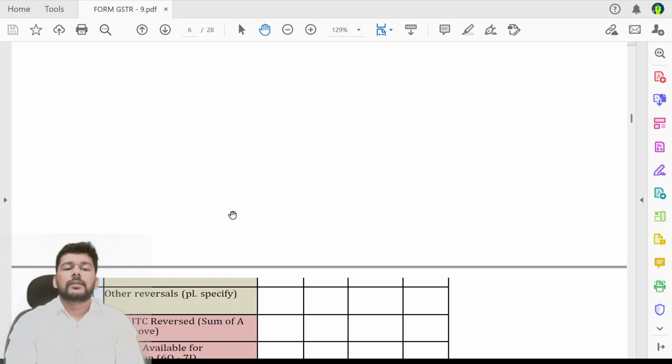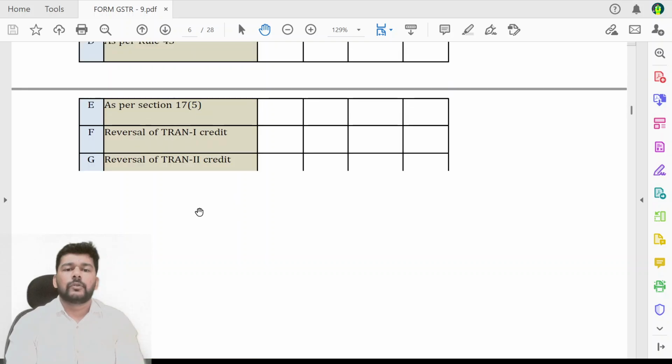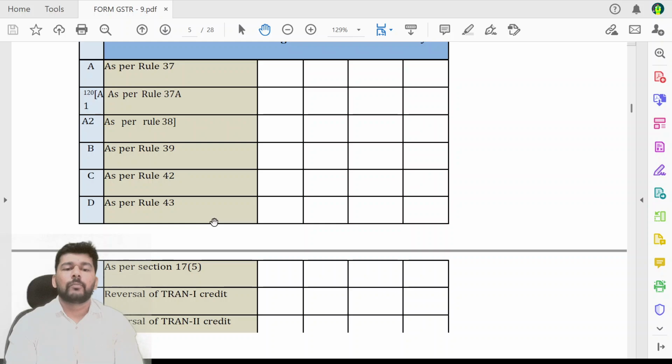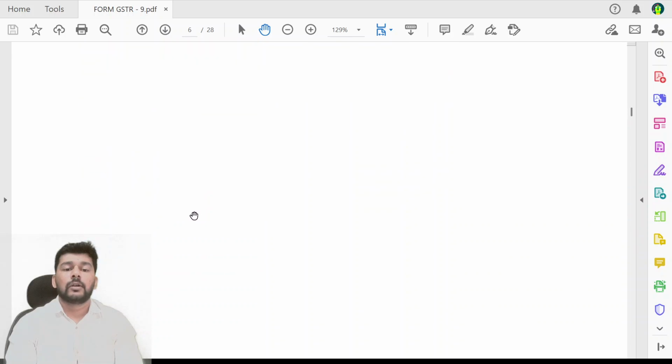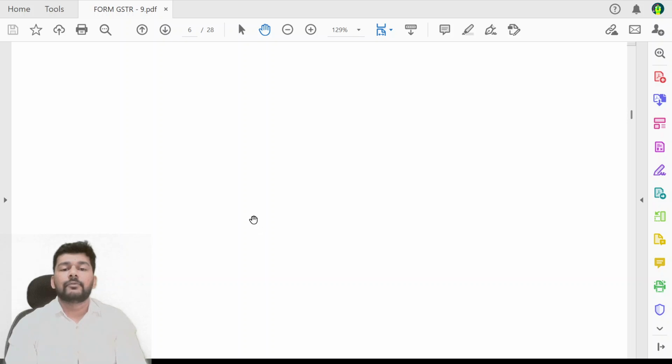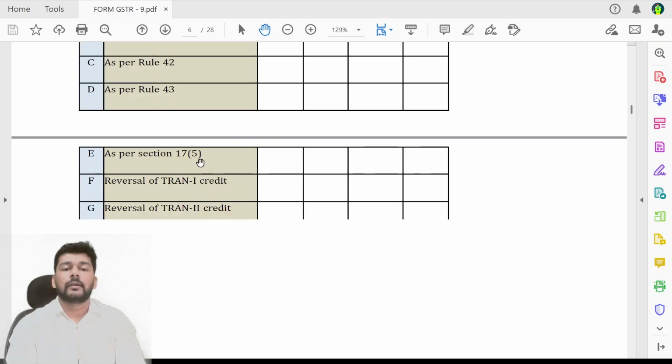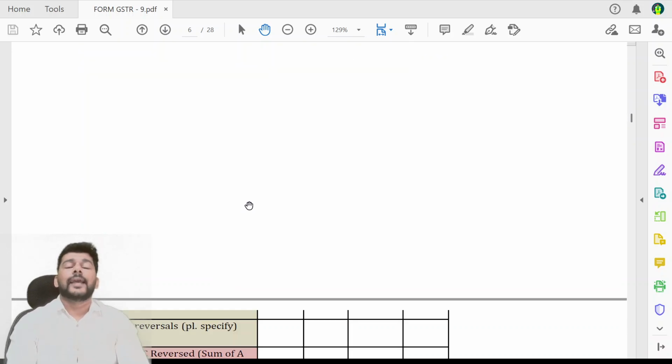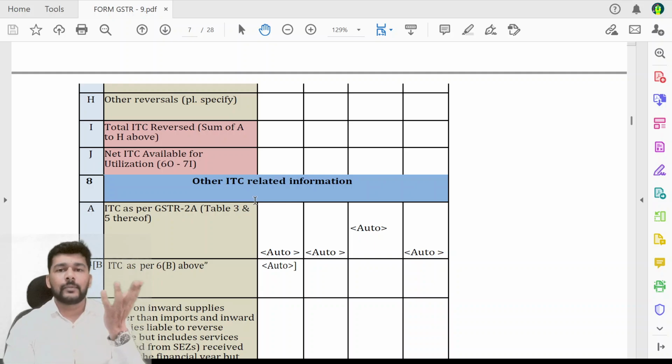Total ITC reversed is the sum of A to H above. So if you see, A to H above comprehensively covers even your amount of input tax credit reversals, up to the other reversals. Friends, the 17.5 credit has also been reversed here by us, as shown. So if you have claimed the eligible credit gross in full and reversed 17.5 separately, no problem at all, that will be going over here as a reportable item.